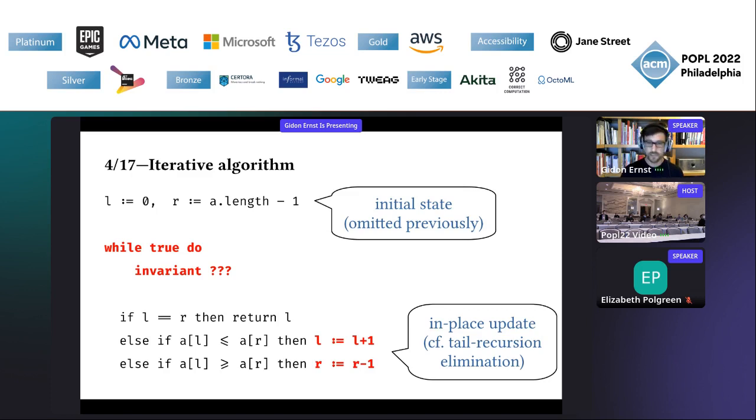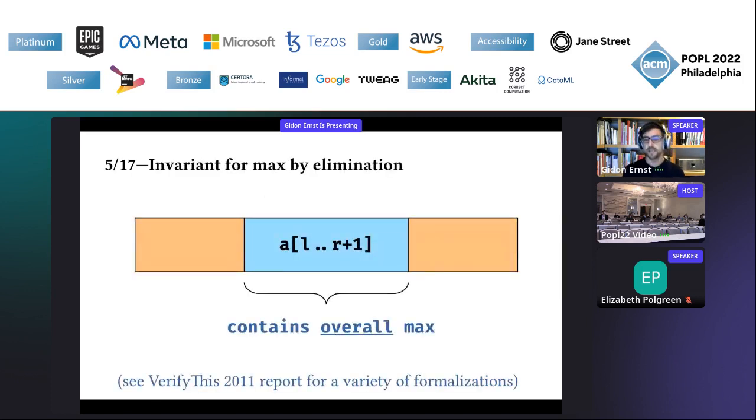And the invariant, if you look at it graphically, says that this blue region between L and R in this array, so I'm using the upper index to be exclusive, right? It contains the maximum of the overall array, so of the entire array. So there is some index that is the maximum inside this blue region.